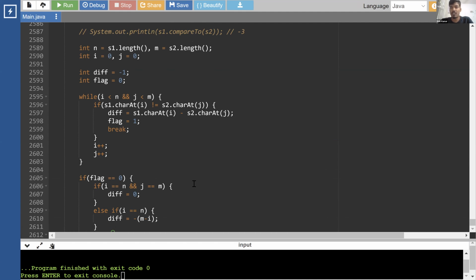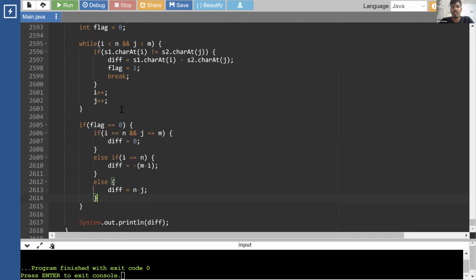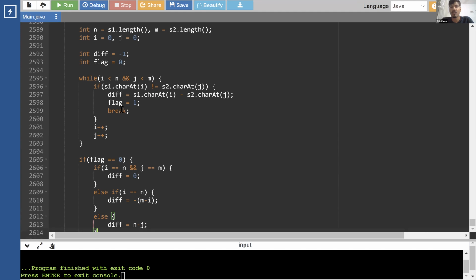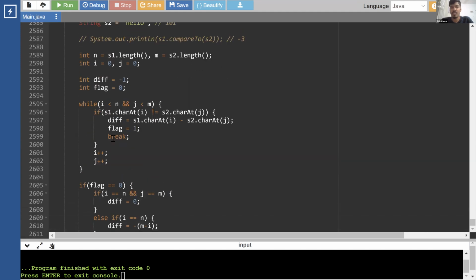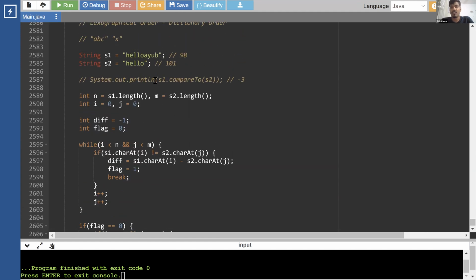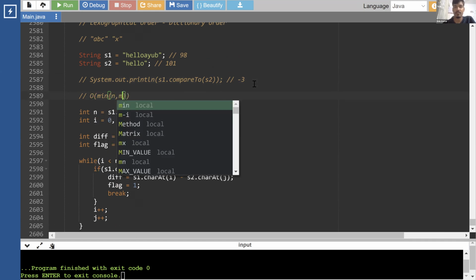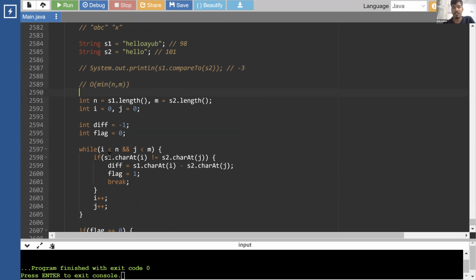The compare function again has order n complexity, similar to C. So it is order n complexity, whichever is the larger string. Whichever is the smaller one, I guess, will run only for the smaller case. So it is order n, and it only runs for the smaller string, whichever is the smaller one, that is n. So if the two strings are of length n and m, it is big O of minimum of n and m, where n and m are the lengths of the two strings.